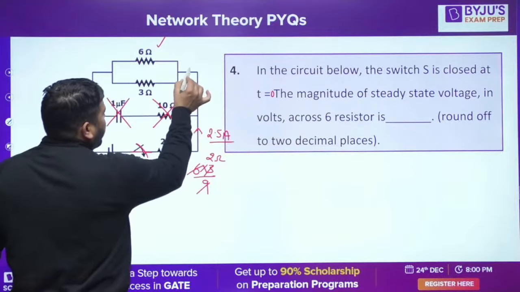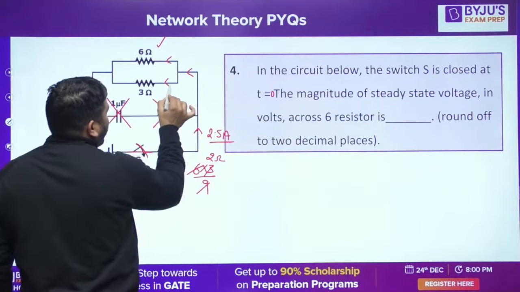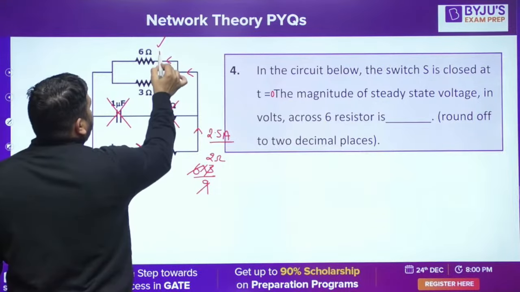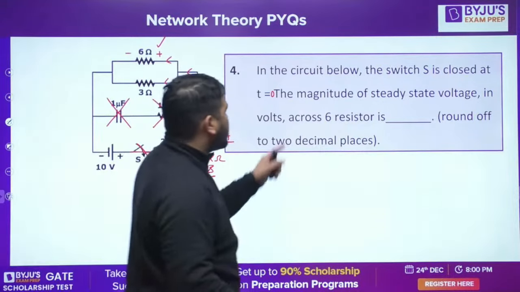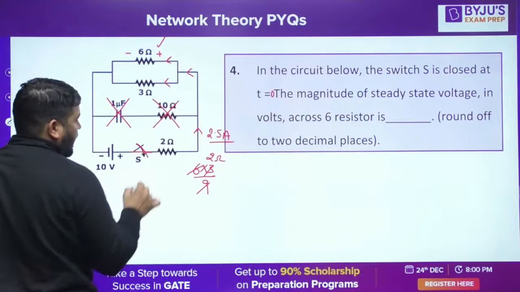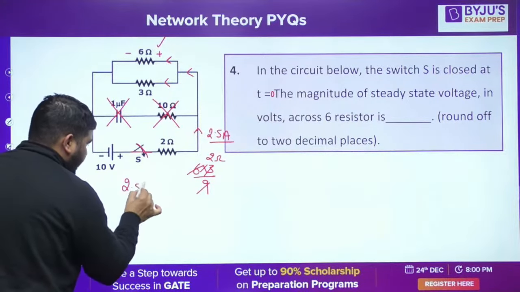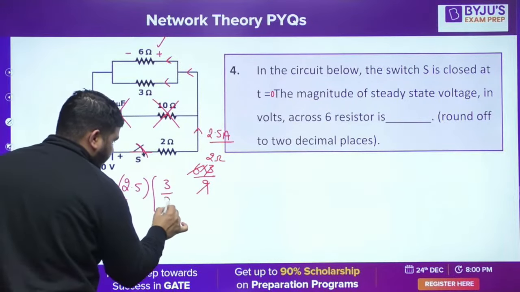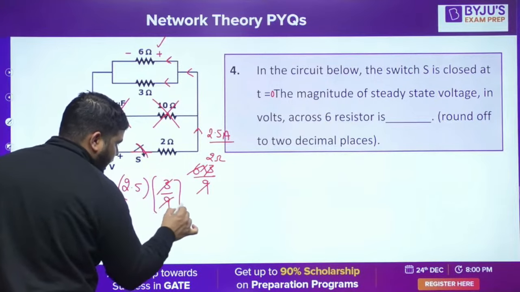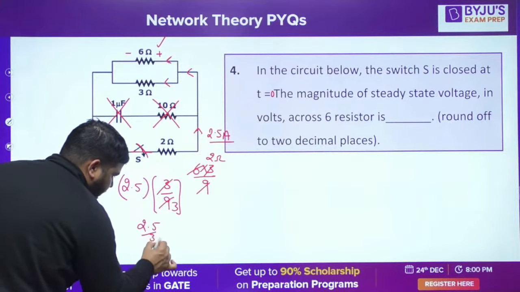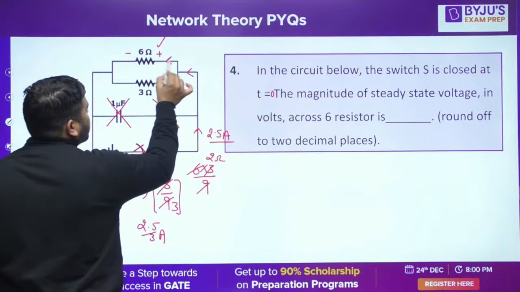Now this 2.5 ampere will be divided into two parts. We need to calculate the voltage across the 6 ohm resistor under steady state. So what is this current, guys? This current will be 2.5. You can apply current division: 2.5 into 3 divided by 9. So it will be 2.5 divided by 3 ampere. This much current will flow through 6 ohm.